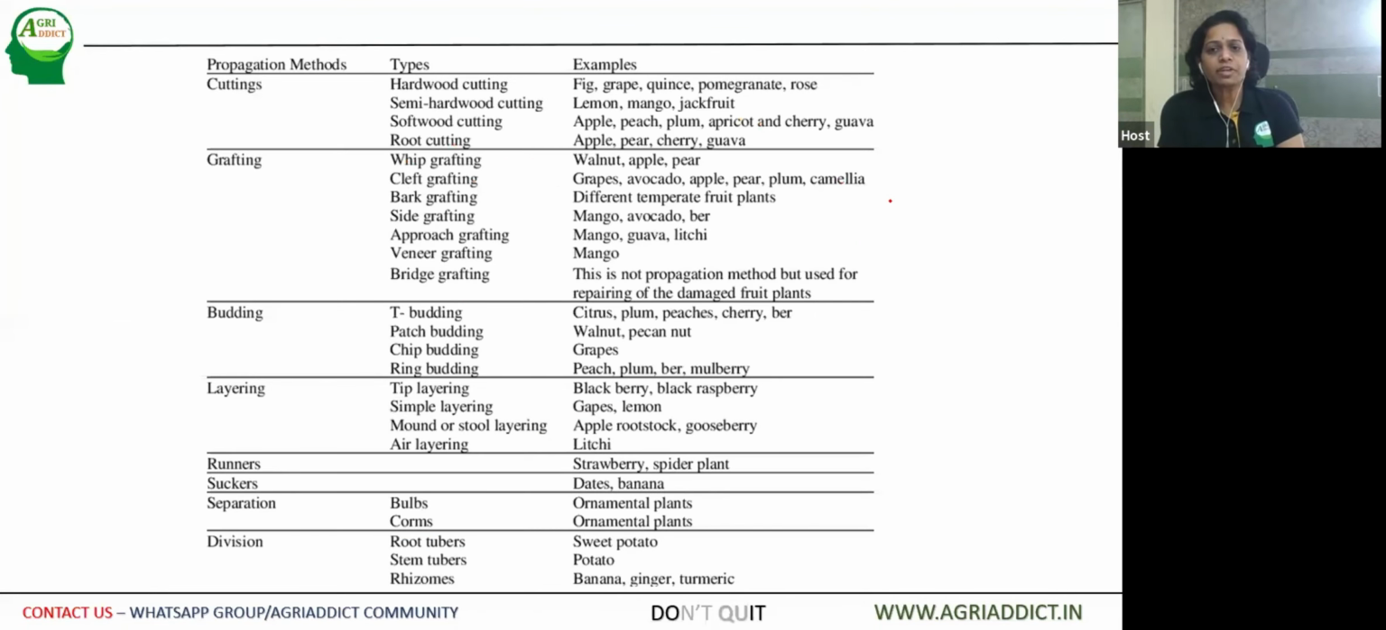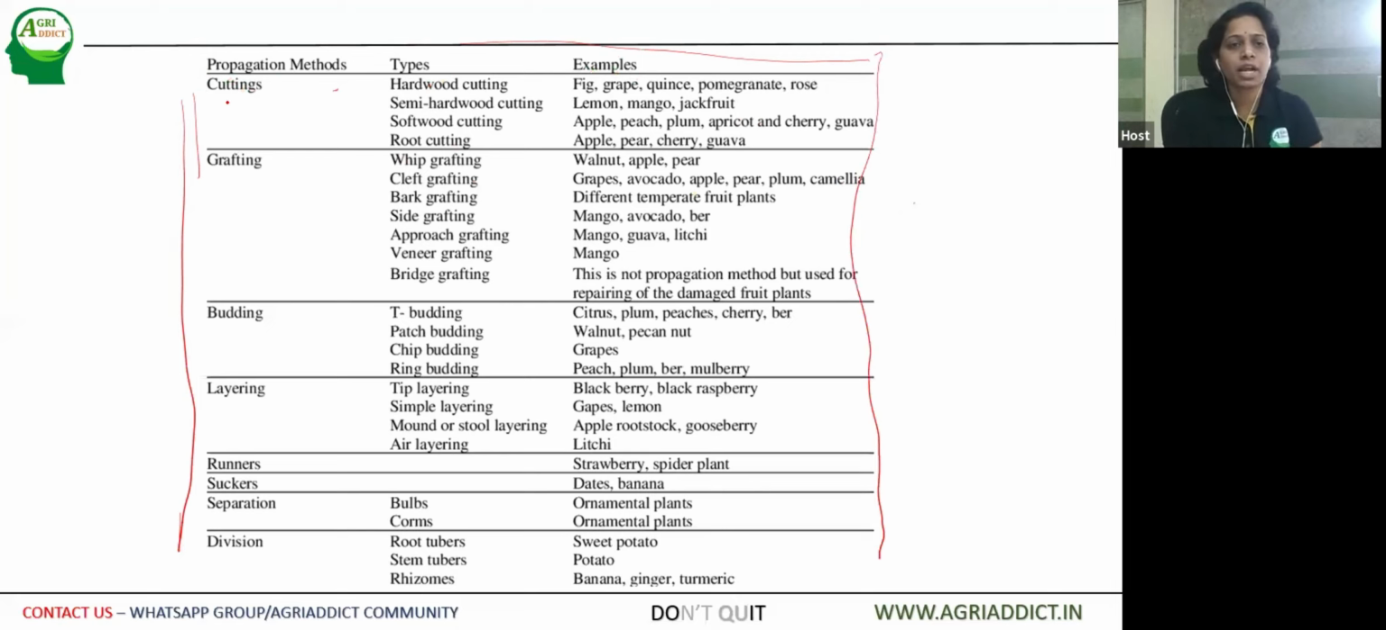Here, from your exam point of view, I have made this table which shows the different types of propagation materials. You have to remember this, and the different types under these propagation methods and the different examples of horticulture plants. This is important to remember. So cuttings, we have seen the different types of cuttings: hardwood cuttings, semi-hardwood cuttings, softwood cuttings, root cuttings. The examples here are mentioned. You can go through and please remember the different examples. Then grafting, we have different types of grafting.